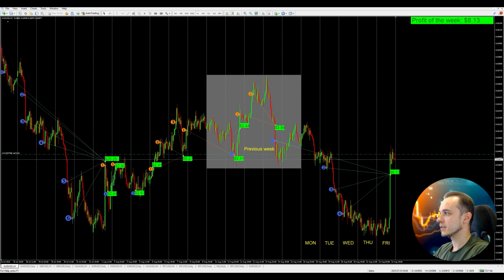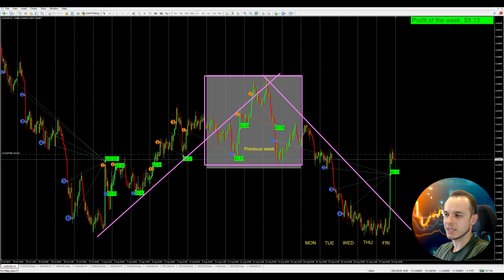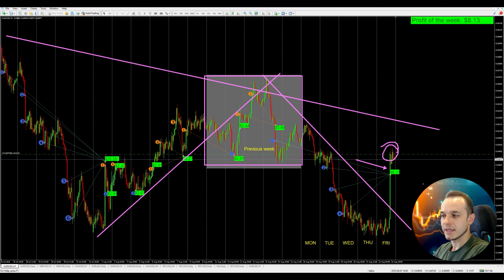This is the Australian dollar against the US dollar on an hourly time frame. Each vertical line separates one trading day, and with the gray rectangle we highlighted the trading area of the previous week. If we look at this picture technically, we can see that the week before we had an uptrend, then we had a week of consolidation, and this week we can call a week of a downtrend. Despite the fact that on Friday news we saw this spike, still the price globally is in a downtrend.